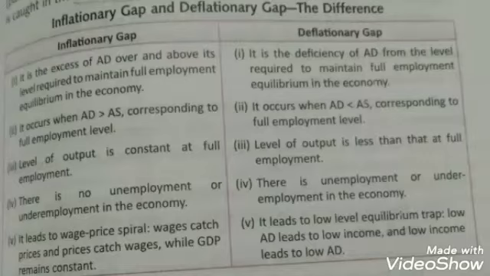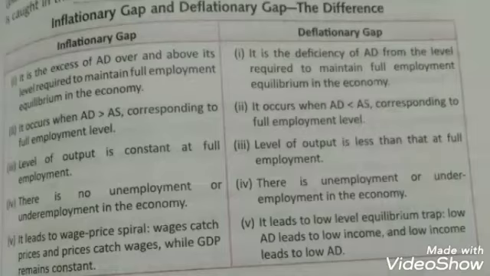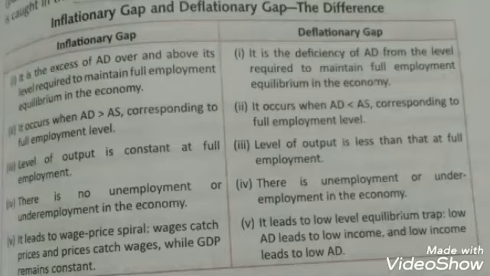Then second, inflationary gap occurs when AD is greater than AS corresponding to full employment level, where AD, that is aggregate demand, is much higher than aggregate supply in spite of the fact that the resources are fully employed and there is a situation of full employment. Still the demand is being generated.